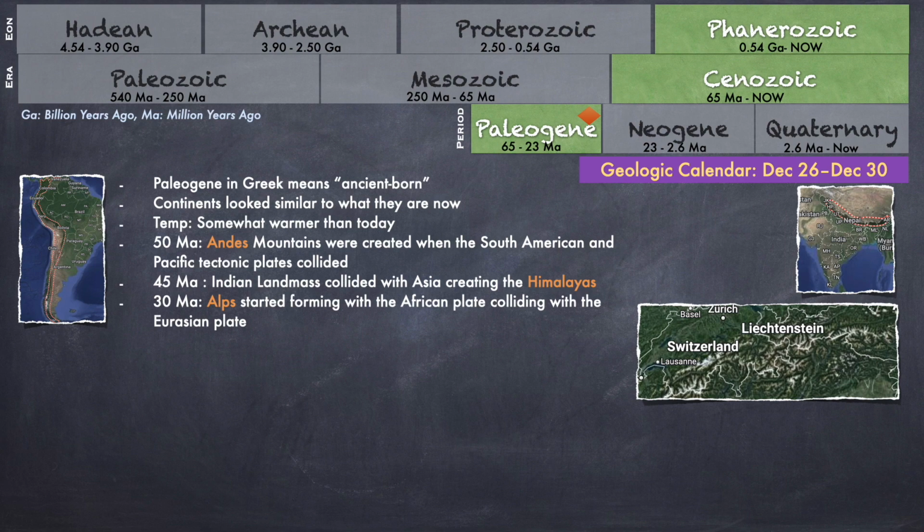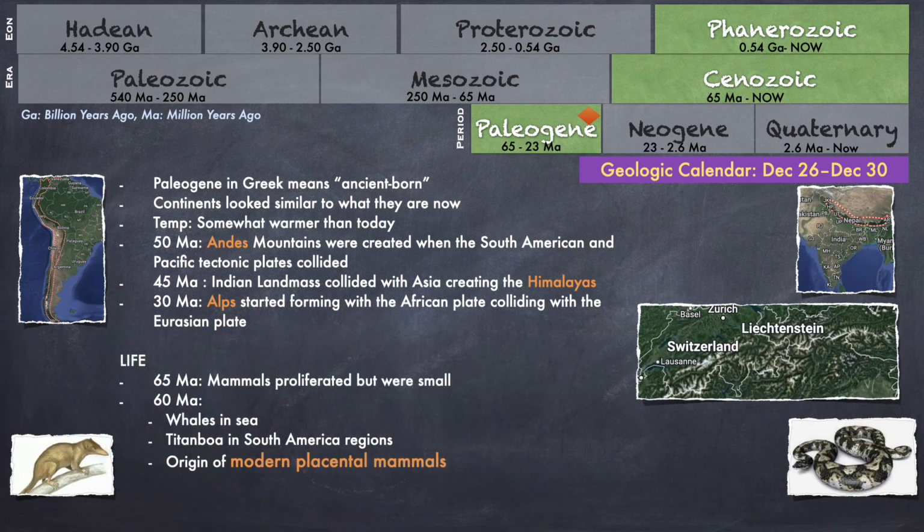The word Paleogene means ancient born. Almost all continents acquired their modern positions. India was moving towards the Asian landmass. Temperature was somewhat warmer than today. 50 million years ago, the Andes Mountains range was created when the South American and Pacific tectonic plates collided. 45 million years ago, Indian landmass collided with Asia, creating the Himalayas. And 30 million years ago, Alps mountain range started forming when the African plate collided with the Eurasian plate. These were the major geological events in the Paleogene period.